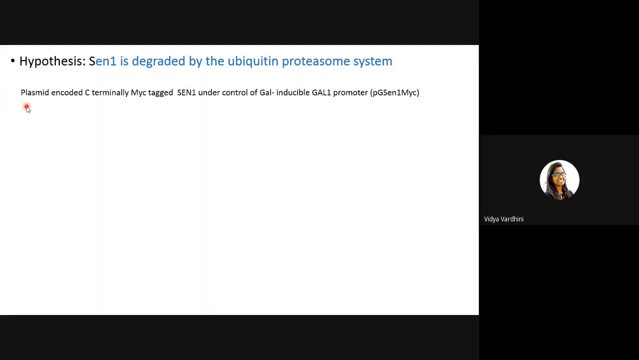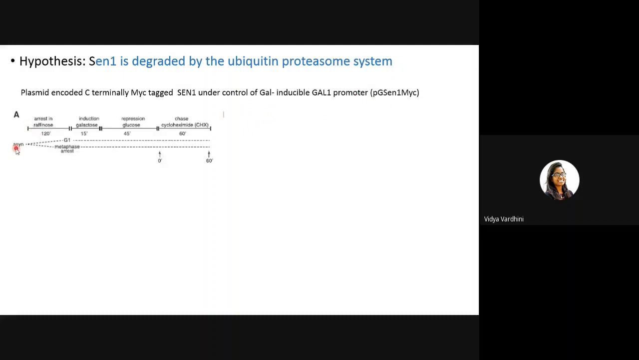So they've taken cells and transformed them with plasmids which encode MYC-tagged SEN1, that is C-terminally MYC-tagged SEN1, and they kept this under the control of the GAL-inducible GAL1 promoter. So if we are providing galactose in the media, then the GAL1 promoter will be active and help transcribe the SEN1. So this is the experiment.